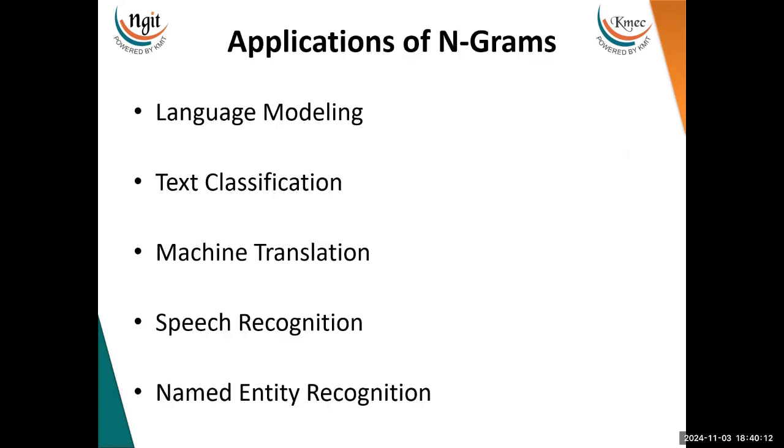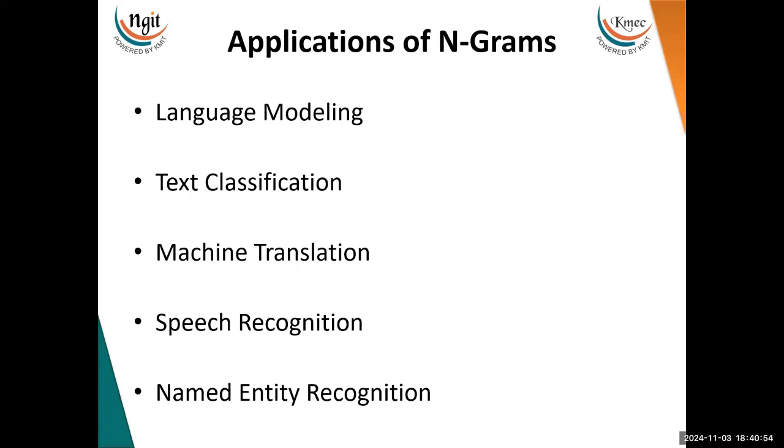Then we talk about the applications. First is language modeling. We have had a couple of lectures in our previous videos on language modeling, where we saw grammar-based language modeling, statistical-based language modeling, and so on. Simply put, language modeling tries to predict the next word in a sequence by analyzing the previous words. Sometimes it uses statistical language models, where it learns from the patterns and tries to predict the next coming word. Next is text classification.